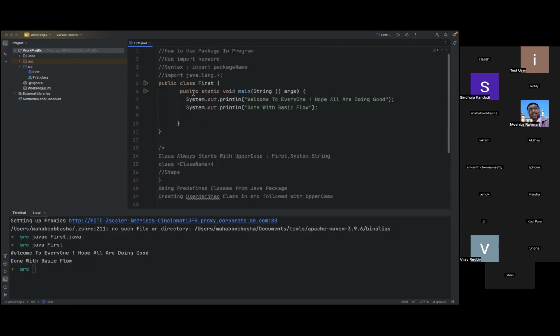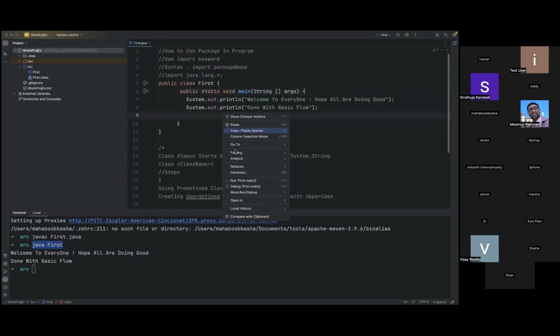So why we have written public is nothing but this should be available to JVM to execute your program. So when you are executing this program, Java is looking for this kind of a format, like JVM is looking for this kind of a format. So can we interchange? Do we need to write only these particular keywords every time? No. So now just let me run till here.